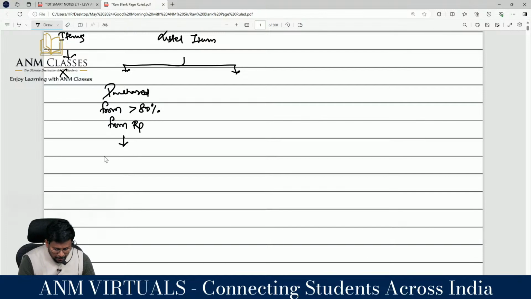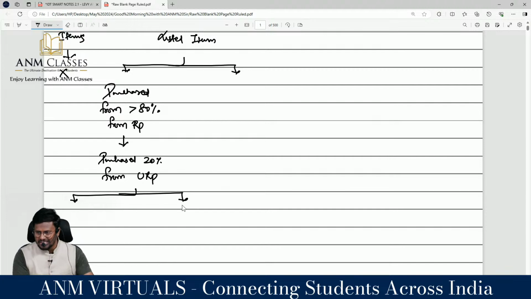So purchased more than 80% from registered persons, that means 20% from unregistered persons. We have to analyze whether this contains cement or other than cement. What is the portion of cement and what is the portion of other than cement? The cement portion will be taxable at RCM under section 9(4) at the rate of 28%. RCM at 28%. Are you really with me?